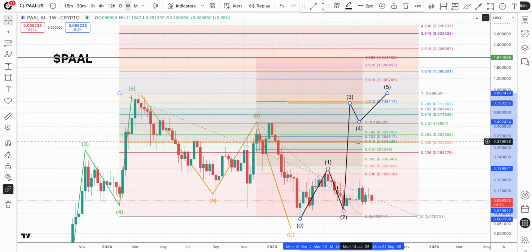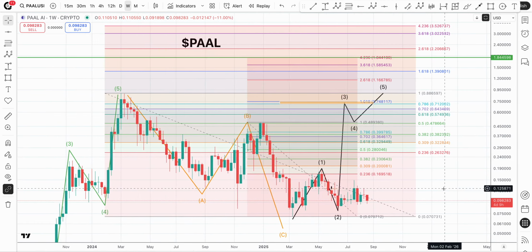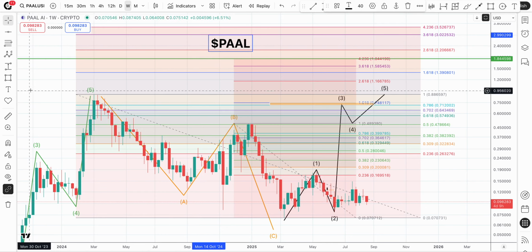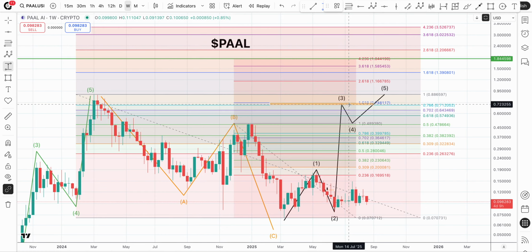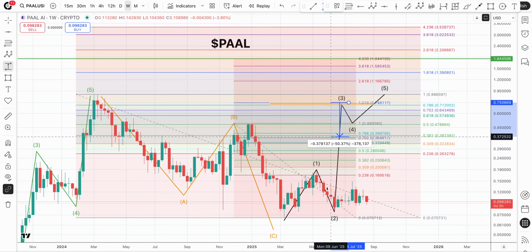Okay, then we always talk about fourth wave coming back in to at least backtest this high. Oftentimes it'll come down into the retracement levels, right? And on this fourth wave move, we usually get between a 35 and 50% drop. With PAL being a smaller cap, it's going to be closer to that 50% level, excuse me. So I'm going to take this from up here, we'll say at the 75 level. Just to get back to this B wave high, we're only looking at 35%. All right, and we're expecting more closer to 50.